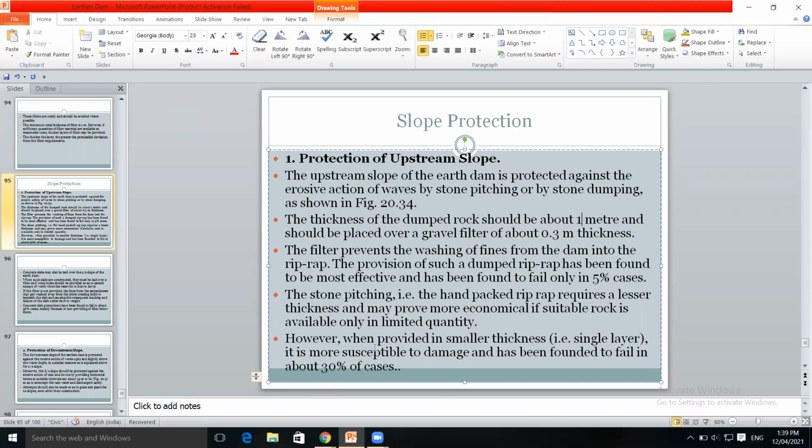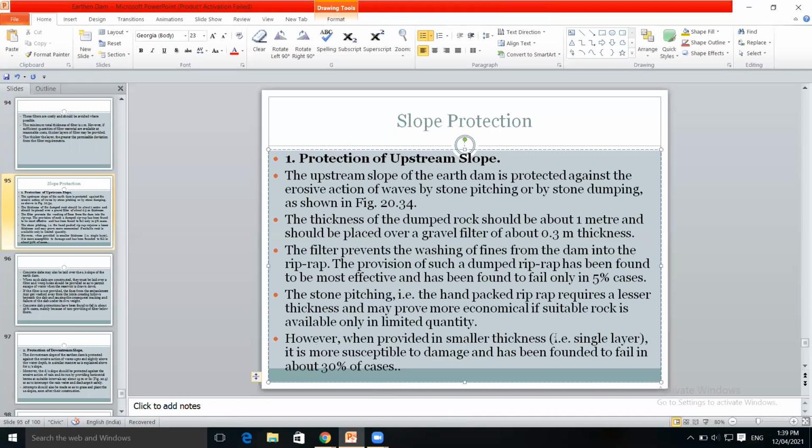Erosion will be avoided. The provision of such dumped riprap has been found to be most effective and has been found to fail only in 5% cases. So this is more advantageous to prevent erosion of the soil. Stone pitching, hand packed riprap requires lesser thickness and may prove more economical if suitable rock is available only in limited quantity. So stone pitching is provided on the upstream side.